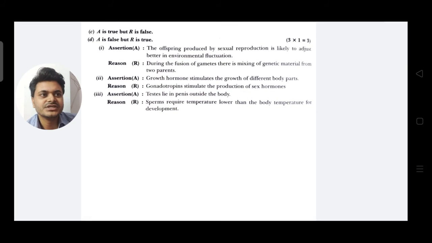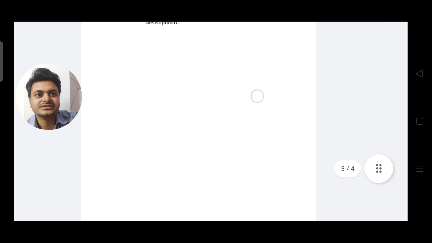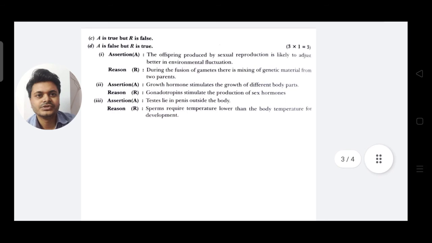The last question. Assertion: Testes lie in the scrotum outside the body. Reason: Sperms require temperature lower than the body temperature for development. So the correct option is D. D means A is false and R is true.